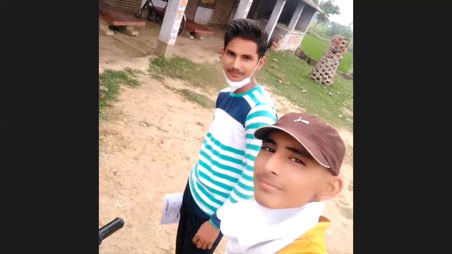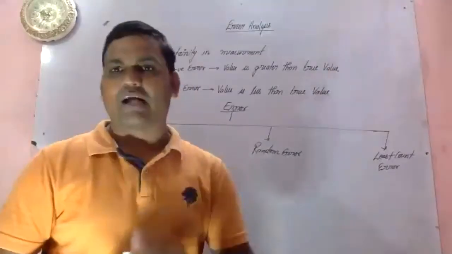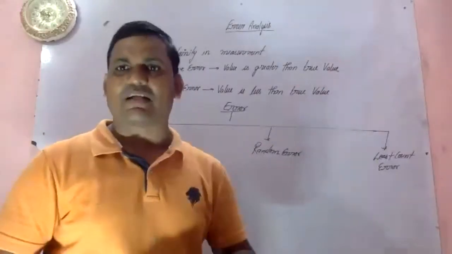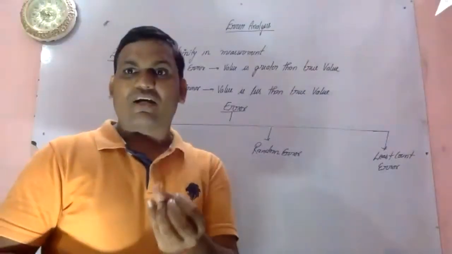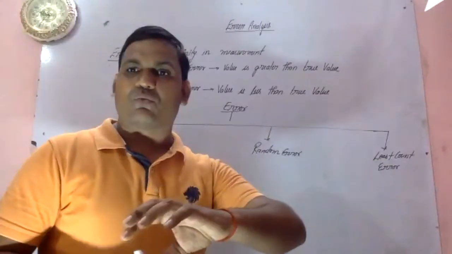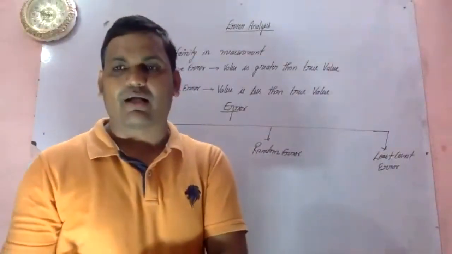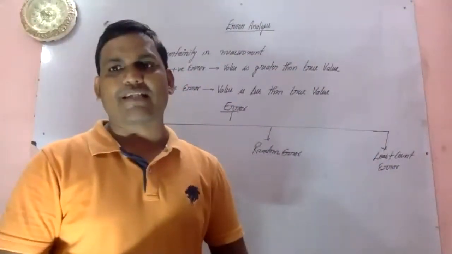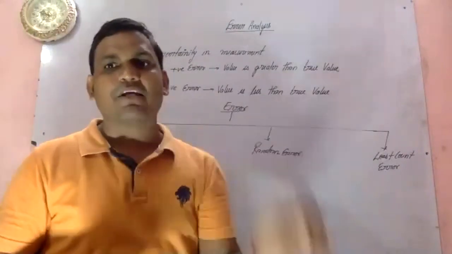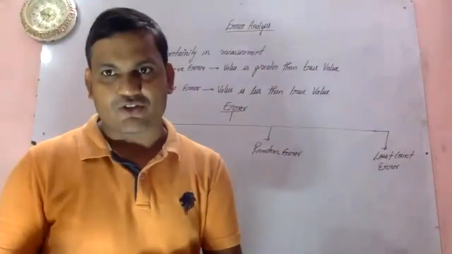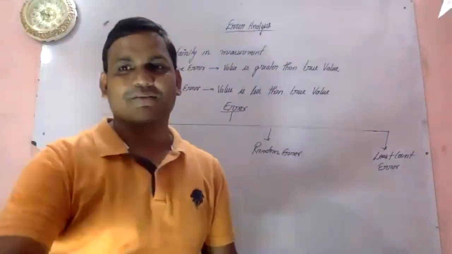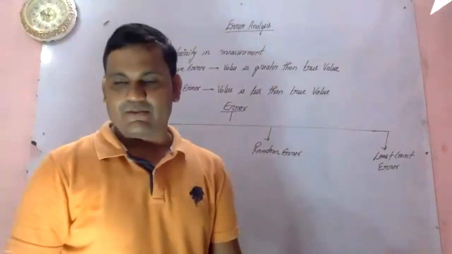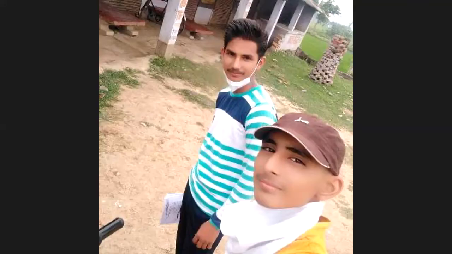If you are getting a value greater than 9.8 and lesser than 9.8 meter per second square in a certain experiment, and you are unable to find out the reason why this value is fluctuating, then that may be due to the random error, because you do not know the cause. Got it?